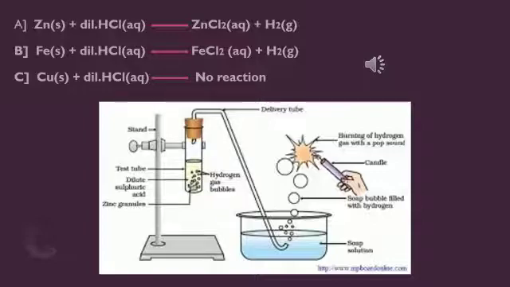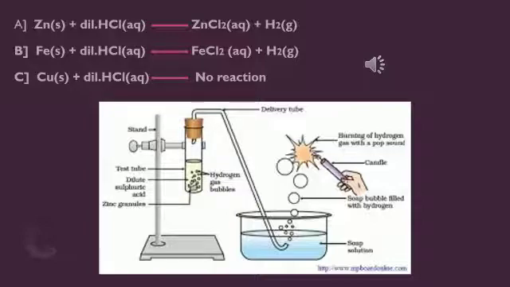And we know that a more active element displaces a less active element, as in case of A and B, so displacement reaction. But in case of C, copper is less reactive than hydrogen and thus no reaction takes place in copper.